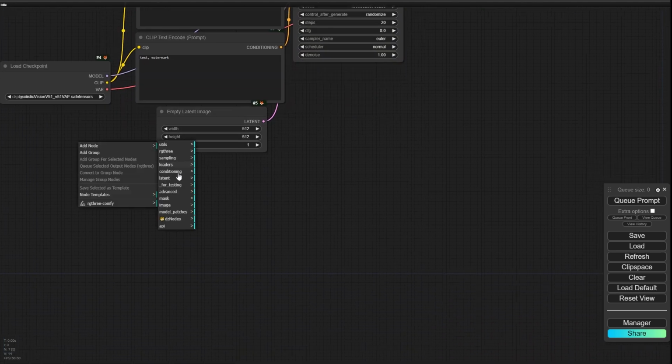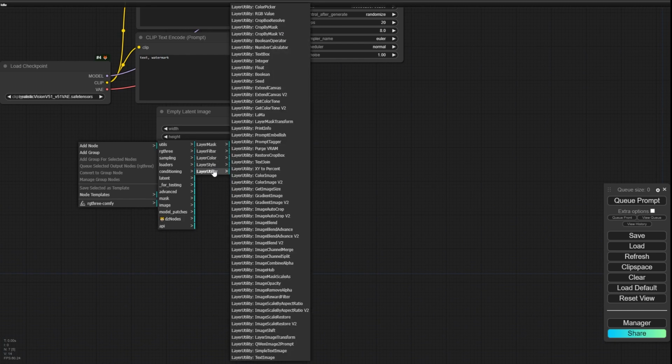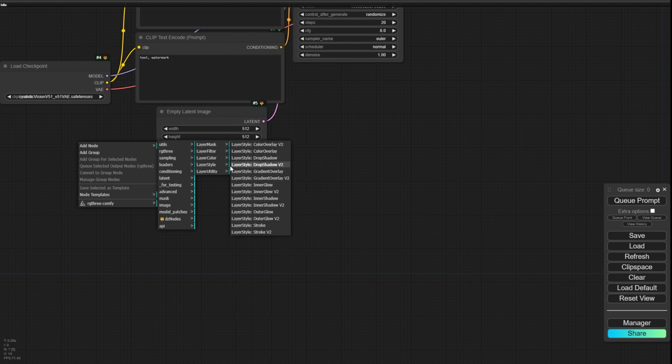Now if I right click, I can see these DZ nodes here, and after that I can see many useful nodes that can do many interesting things for me.